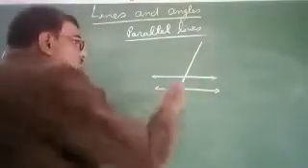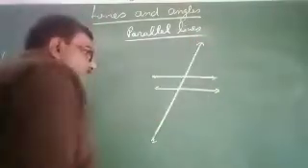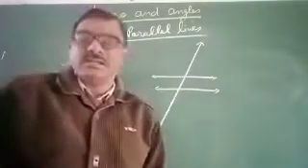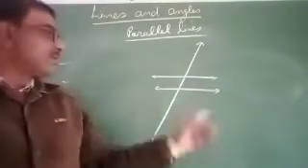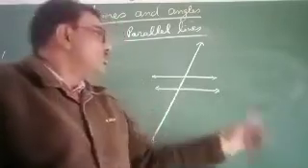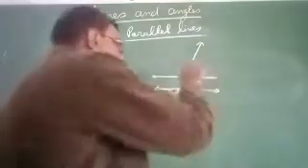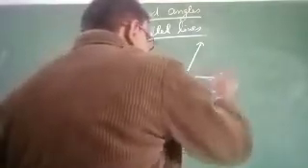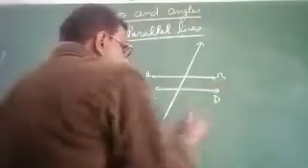When two lines are cut by a third line, then the third line is called a transversal line. So here this is line AB and this is line CD.